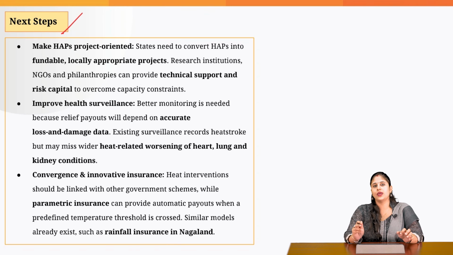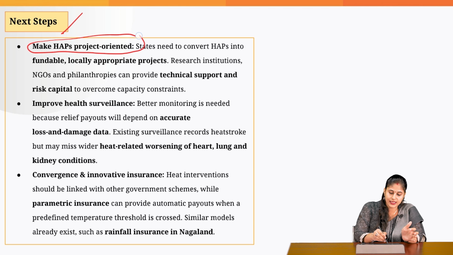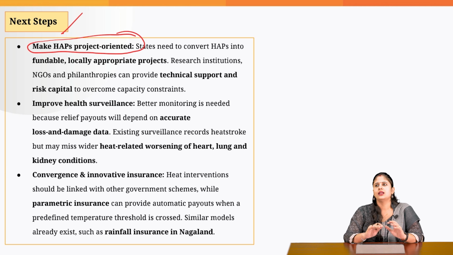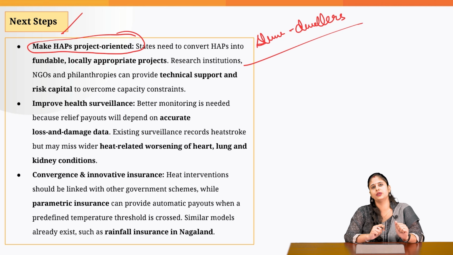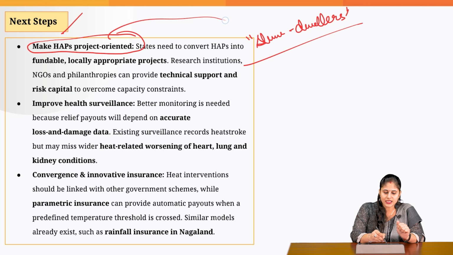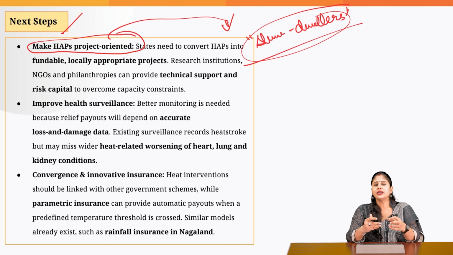Now, what is the way ahead? How can we ensure that the casualties because of the heat wave are comparatively less? For this, we need to ensure that the heat action plan is project oriented. Let's try and understand this in simple terms. Let's suppose, when it comes to the slum dwellers, we know that they are more vulnerable to heat wave because they don't have AC or cooler for that matter. Now, in the heat action plan, the state mentioned that we need to protect this vulnerable community. But it has not exactly mentioned what steps it is actually going to take.